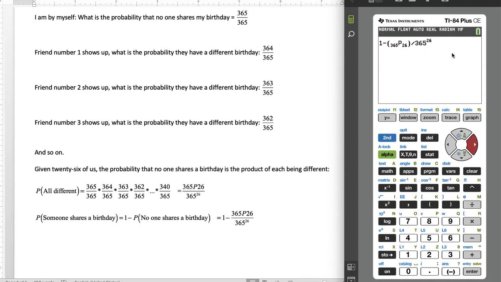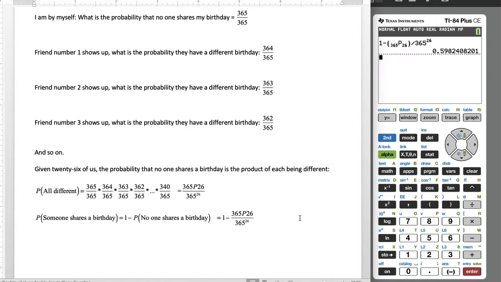But okay, let's work this out. In a moment, I'm going to hit enter. We're going to see really how unlikely this is, how small it is that at least 2 of us share a birthday. So, you ready? I'm going to hit enter. If you don't want me to hit enter, you actually have to pause the video, skip forward, and you won't get the result. All right, I'm going. Hitting enter. Here we go. Last chance.